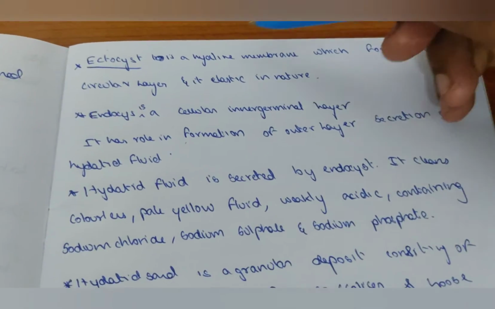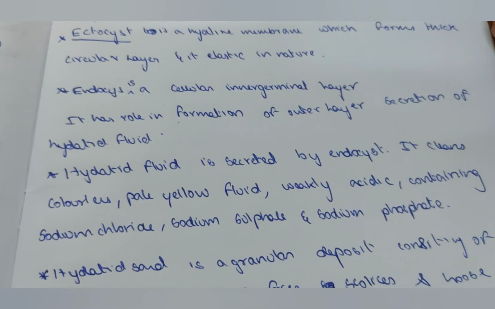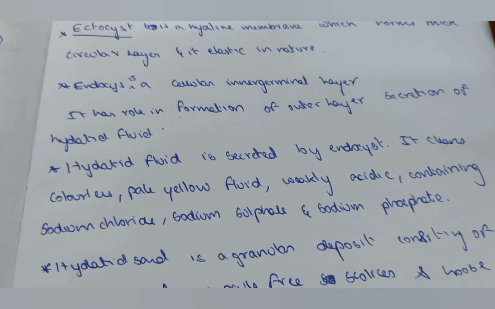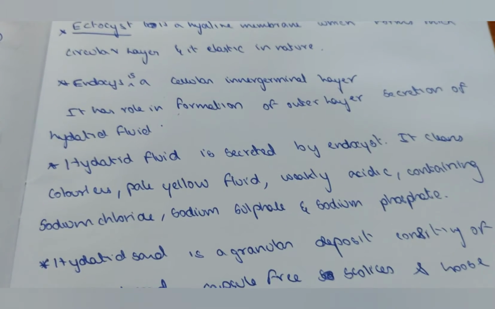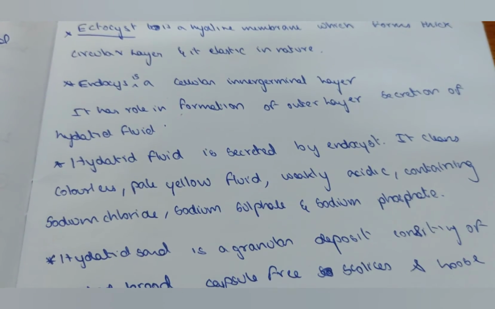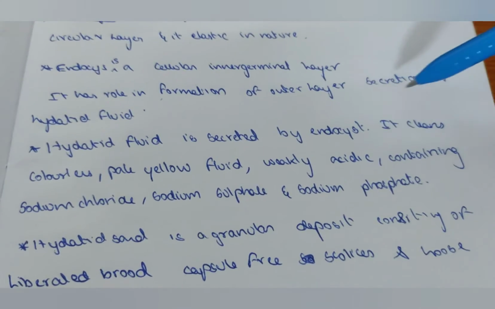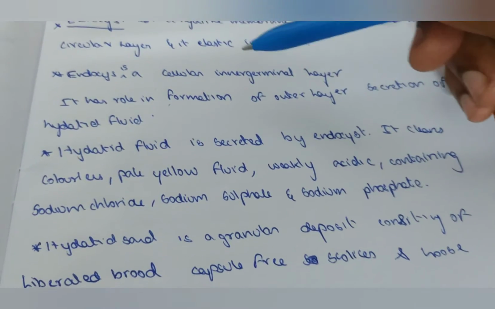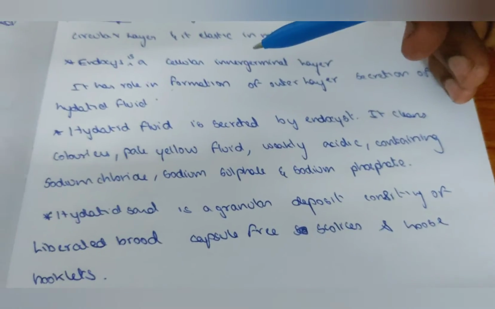The ectocyst is a hyaline membrane which forms a thick circular layer, and it is elastic in nature. The endocyst is a cellular germinal layer. It has a role in formation of the outer layer and secretion of hydatid fluid. The endocyst is responsible for the secretion of hydatid fluid.